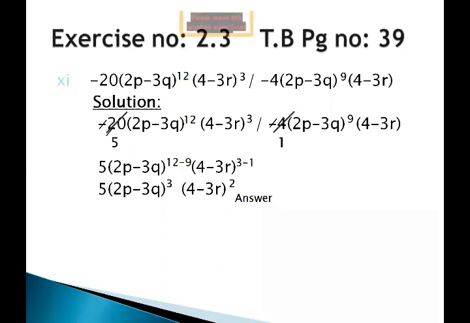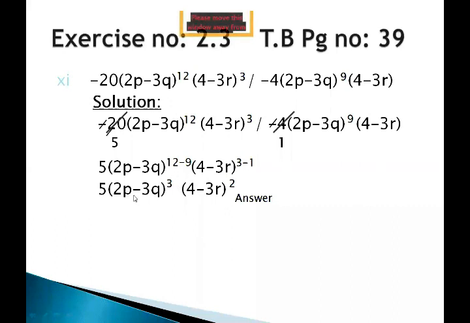According to the law, if we have the same base in division form, the exponent of the denominator will be subtracted from the exponent of the numerator. So it is 12 minus 9. The same law we apply on the third factor, which is 4 minus 3r, the whole power 3 minus 1, because in the denominator we have only one exponent on 4 minus 3r. So when we do this subtraction of the exponents, we will have 5.